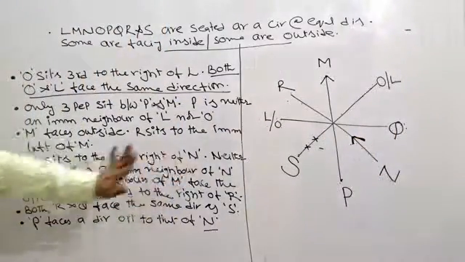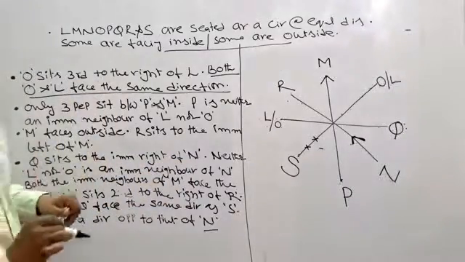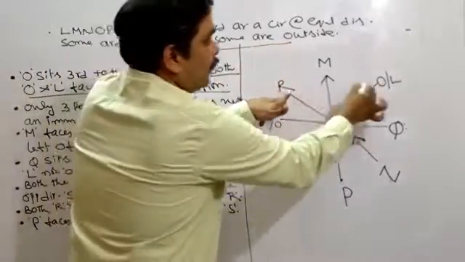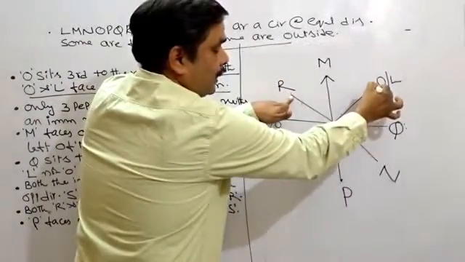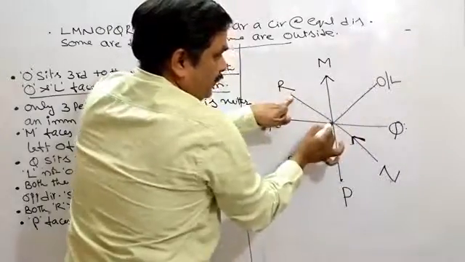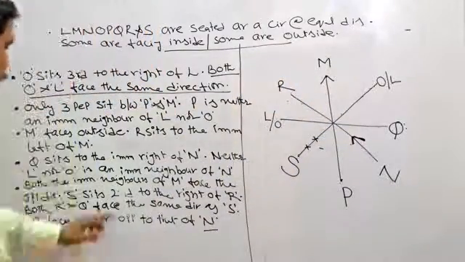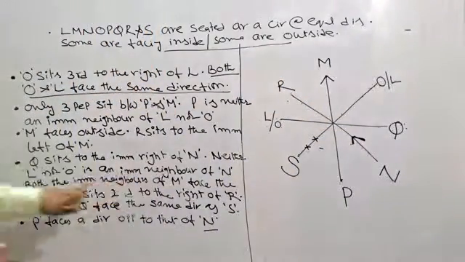Neither L nor O, this is over. Both the immediate neighbors of M face the opposite directions. What's the meaning of this one? Both the immediate neighbors of M face the opposite direction means if this person is facing outside, this person should be facing inside or vice versa. Then go for the next one. Both the immediate neighbors over.